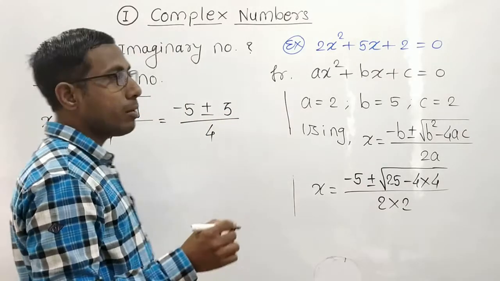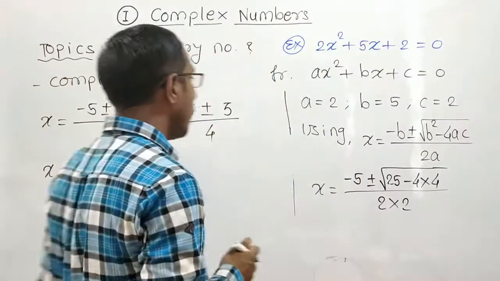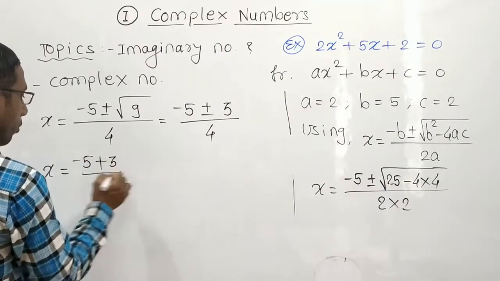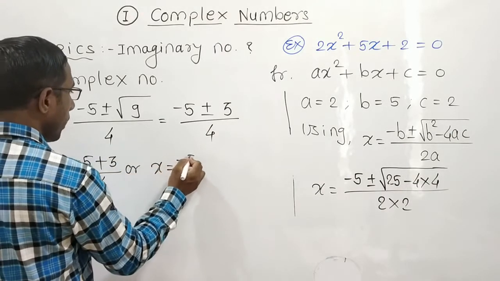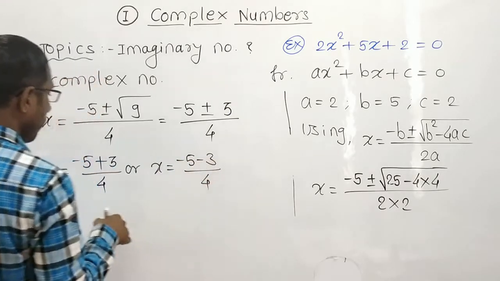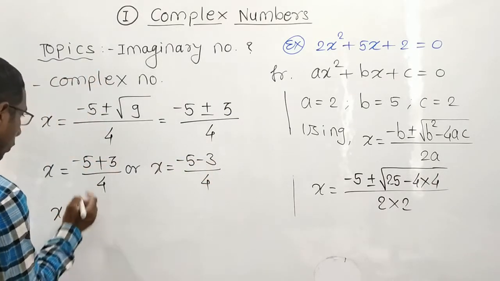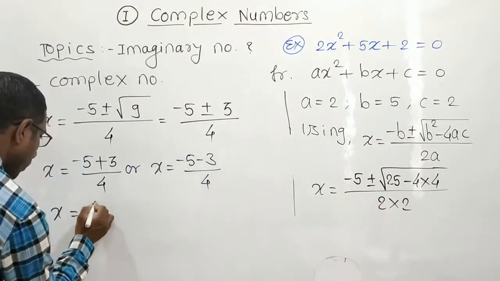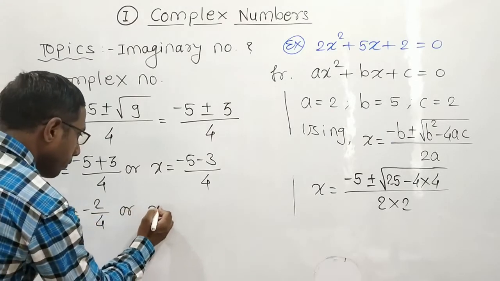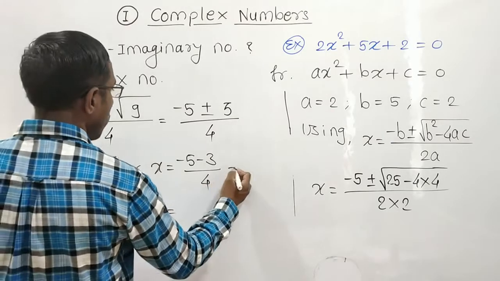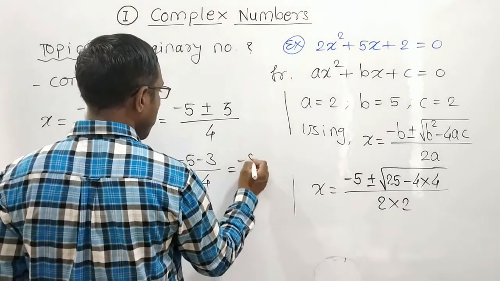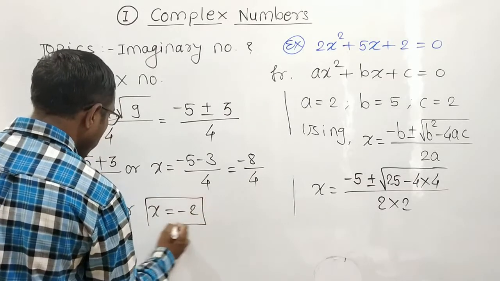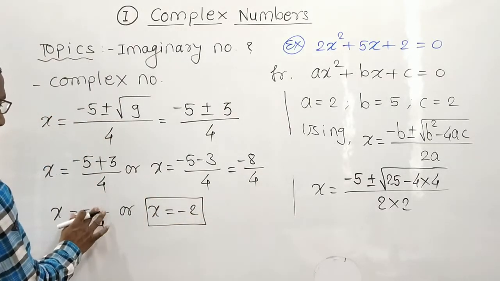Now considering the plus sign the first time and the minus sign the next time, it will give you x is equal to minus 5 plus 3 upon 4, or x is equal to minus 5 minus 3 upon 4. Minus 5 plus 3 is minus 2 by 4, or x is equal to minus 5 minus 3, which is minus 8 by 4, that is nothing but 4 2s are 8, so it is minus 2, and it is minus 1 by 2.